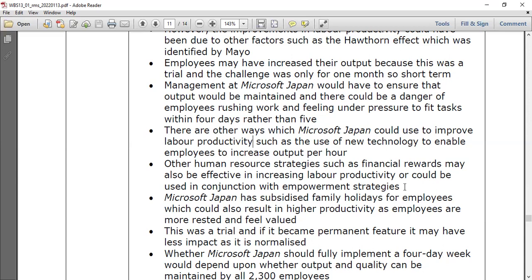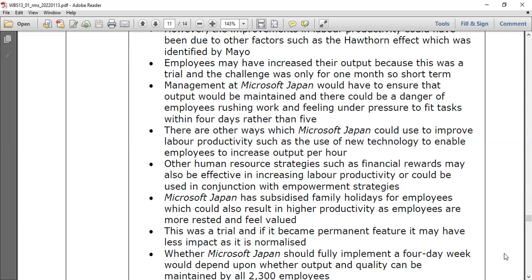You can use a combination of financial and non-financial methods, everything. So giving a 4-day working week is non-financial, like working from home or flexible working. So you can use it in conjunction with empowerment strategies. And also,